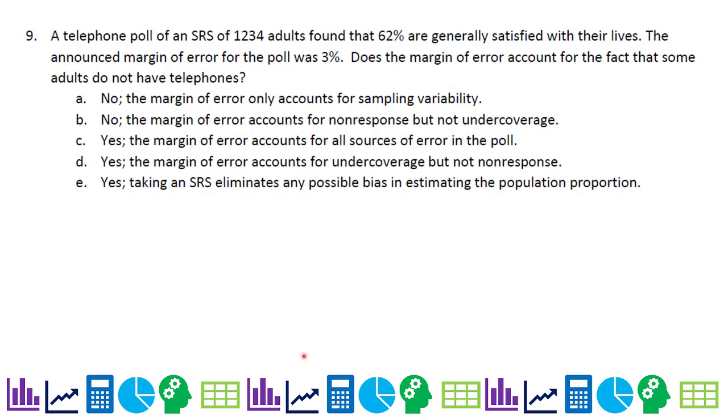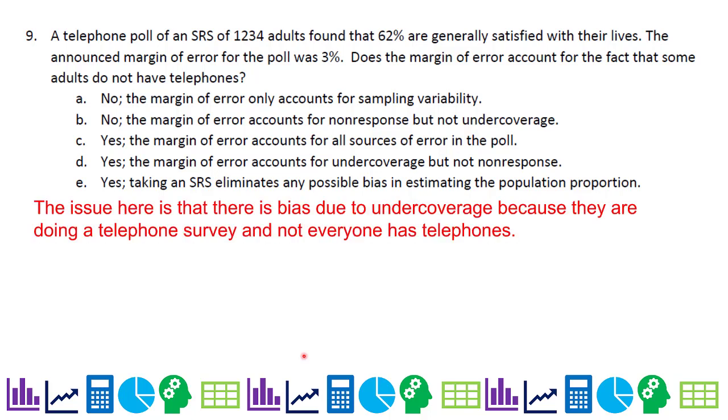Number 9, a telephone poll of a simple random sample of 1,234 adults found that 62% are generally satisfied with their lives. The announced margin of error for the poll was 3%. Does the margin of error account for the fact that some adults do not have telephones? So the issue here is that there is bias due to undercoverage because they're doing a telephone survey and not everyone has telephones.